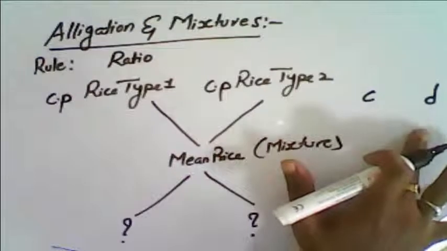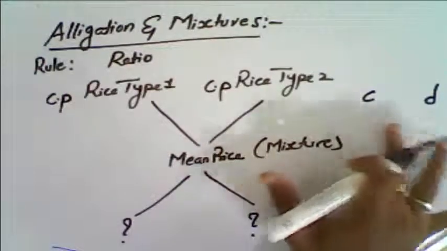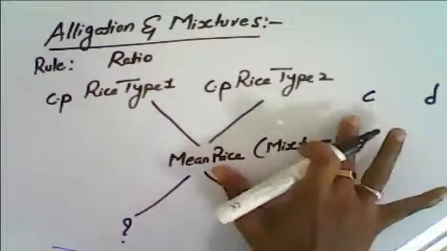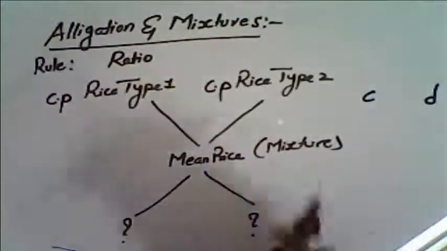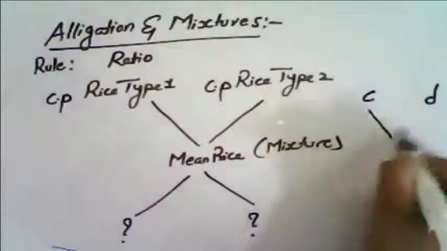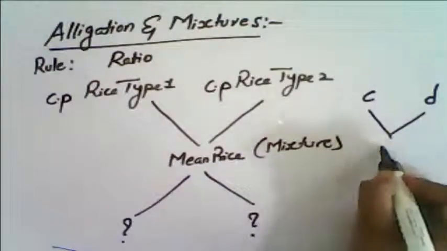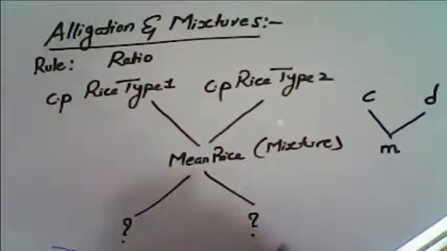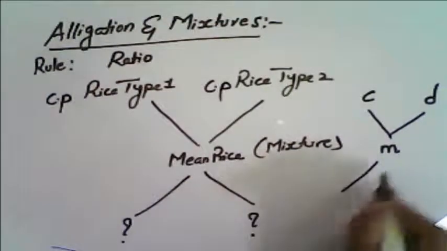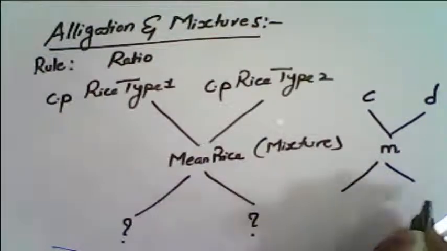It is only to differentiate the prices of the two quantities that we have taken one as cheaper, C, and the other as dearer, D. When we are mixing and setting a price for the mixture called M, that is the mean price, we need to know how much of the ratios are being obtained.